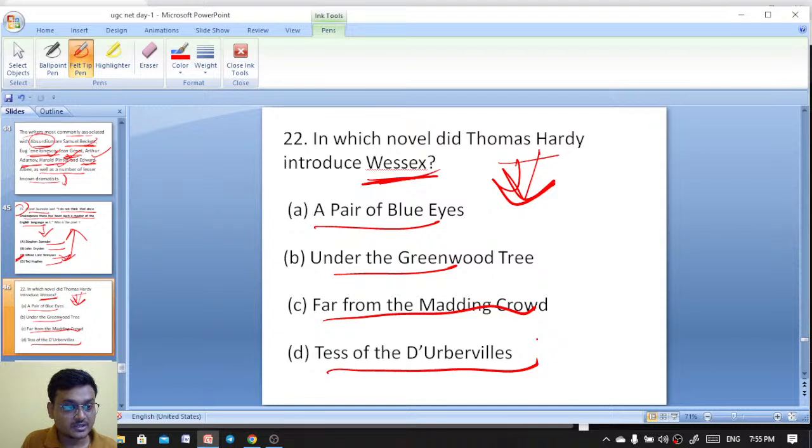B or C. Someone is far from the madding crowd. Okay, far from the madding crowd.